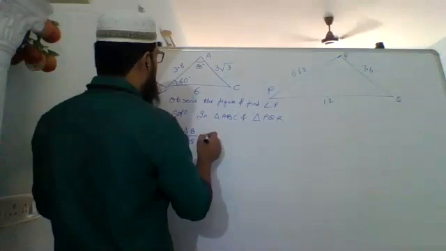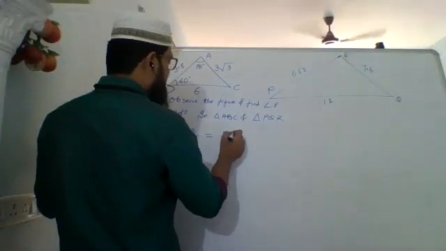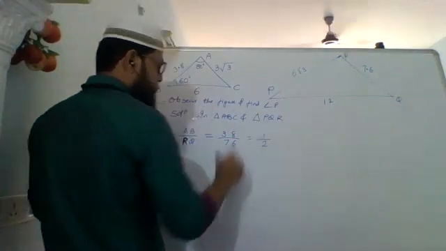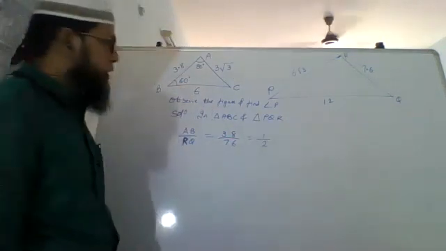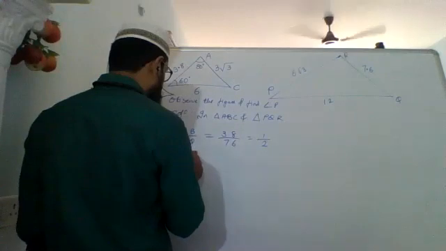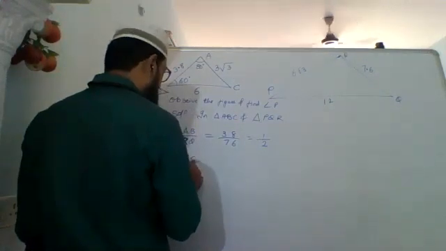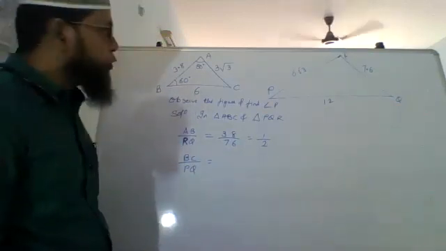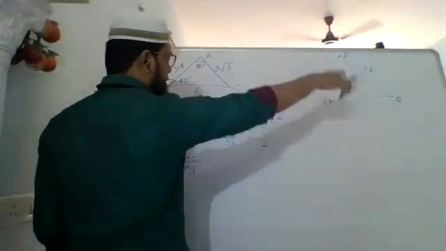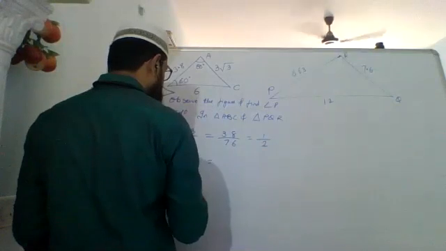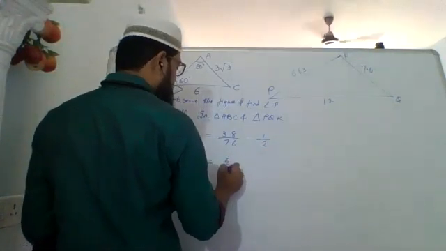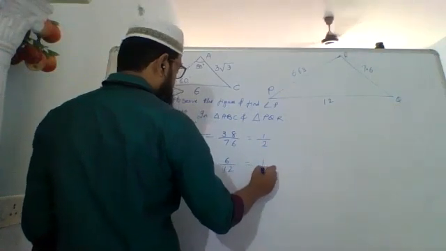So AB upon RQ, 3.8 upon 7.6, which is 1 upon 2. Similarly, BC upon QP, because we are going like that. BC upon QP is 6 upon 12, which is 1 upon 2.